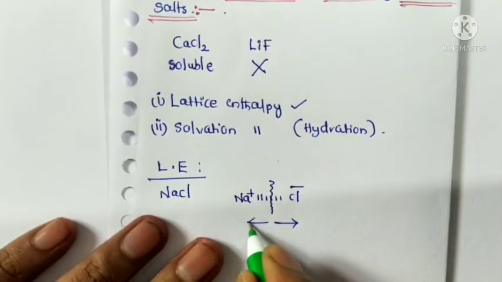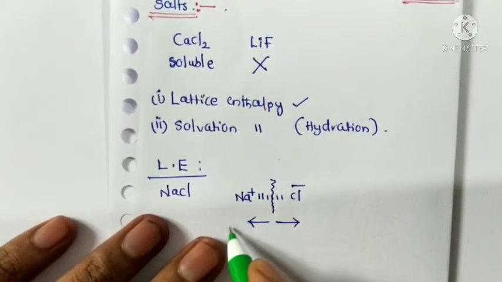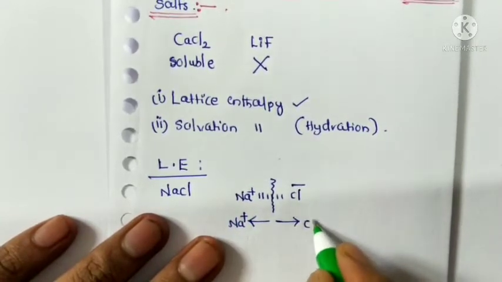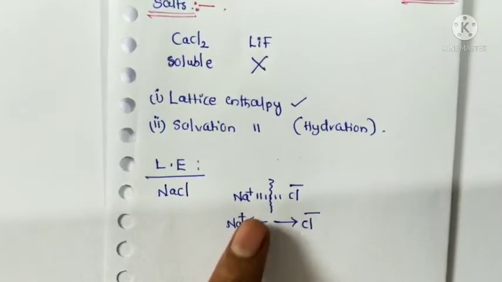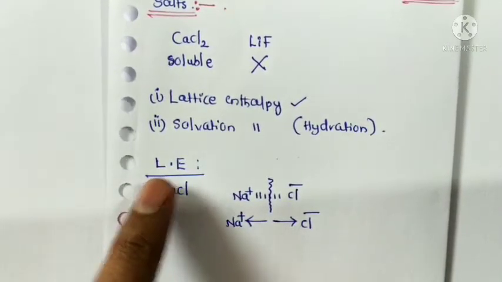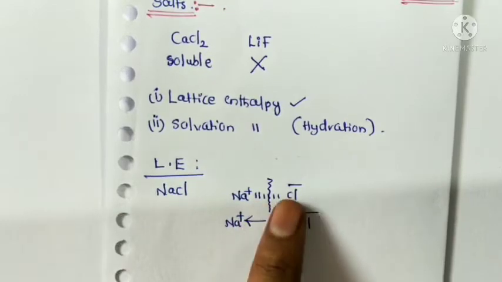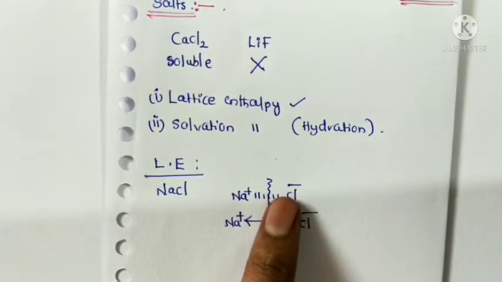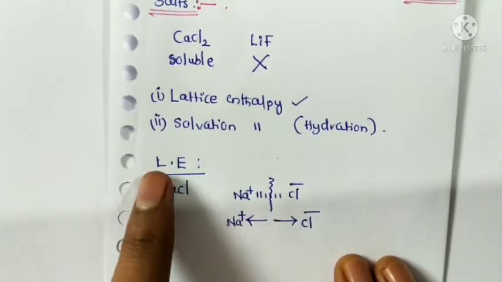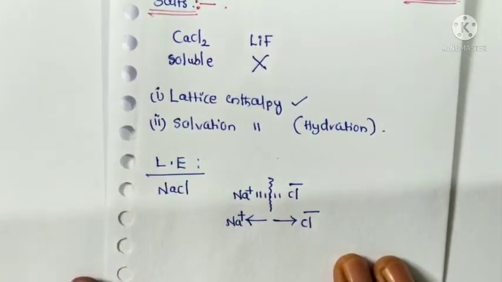For example, NaCl breaks into Na plus and Cl minus ions. This energy is called lattice energy. The energy required to overcome the attraction between the ions is called lattice energy.